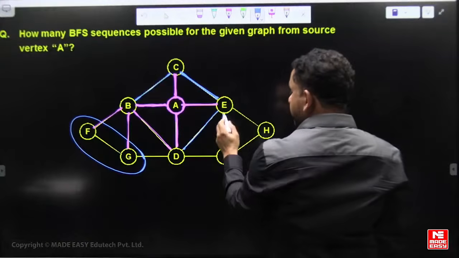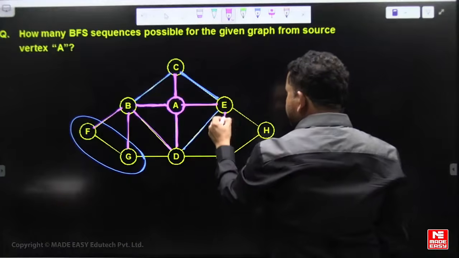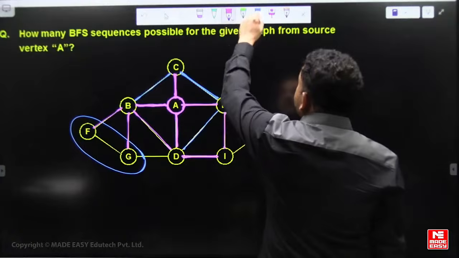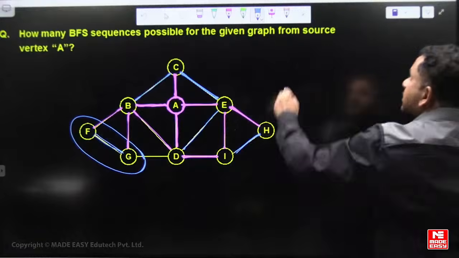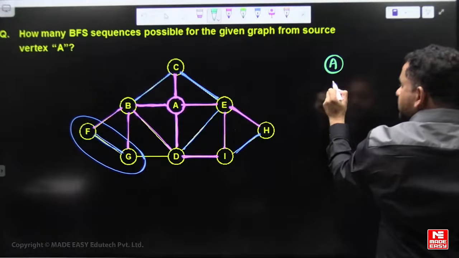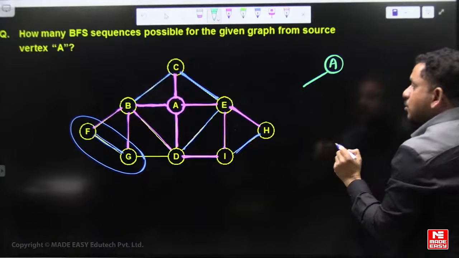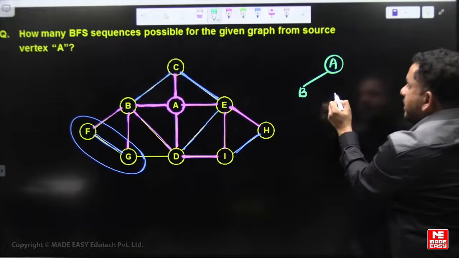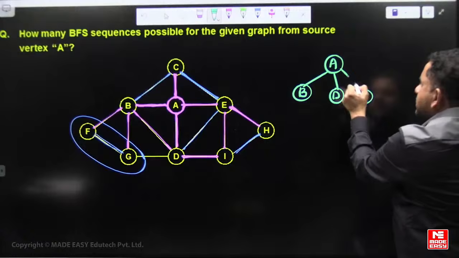Similarly, E's adjacent are I and H, and D's adjacent also includes I. Again, this edge does not affect the BFS sequence. I am taking just the edges which affect the BFS sequence. A is visited first; it's not a BFS spanning tree, it may have more edges than a spanning tree, only edges which affect the BFS sequence. That means B, D, E, and C.